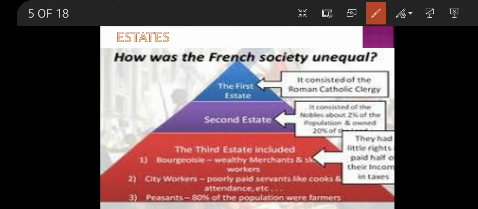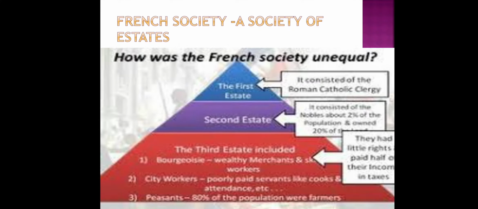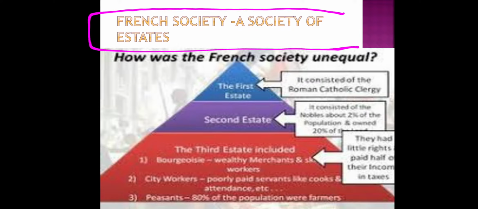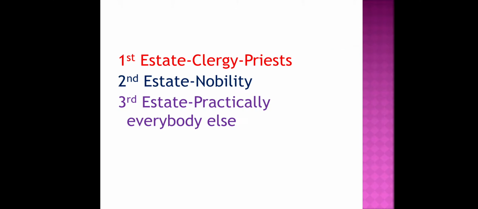Now, French society was divided into three estates, a society of estates. The first estate was the clergy, the second was the nobility, and the third estate was all the common people. Here you will understand very clearly.